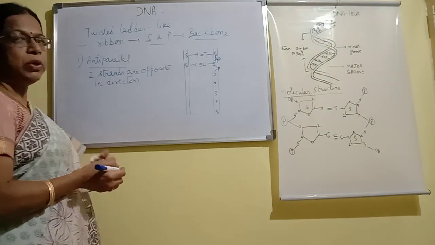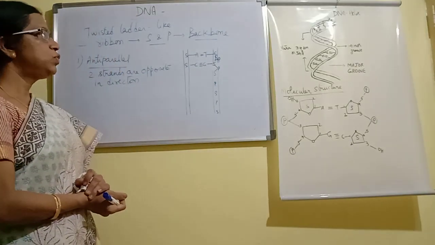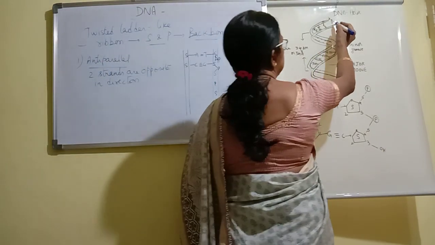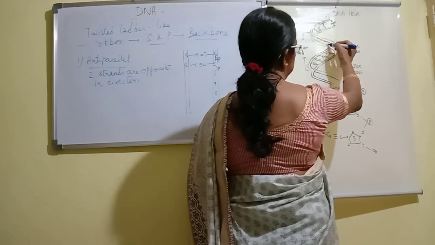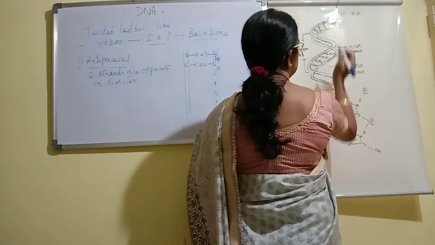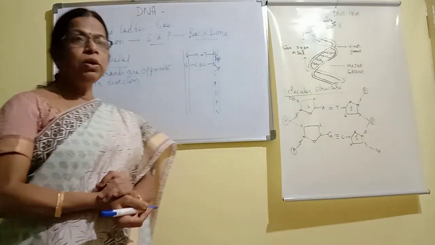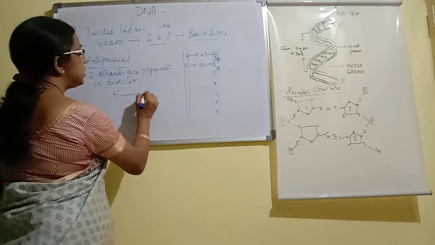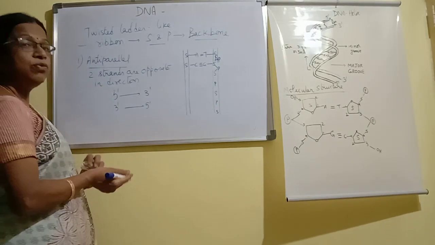Suppose one strand is at 5 prime, the other end we give as 3 prime. Similarly, if this side is 3 prime, the other end is 5 prime. So if one is in the direction 5 prime to 3 prime, the other will be 3 prime to 5 prime.